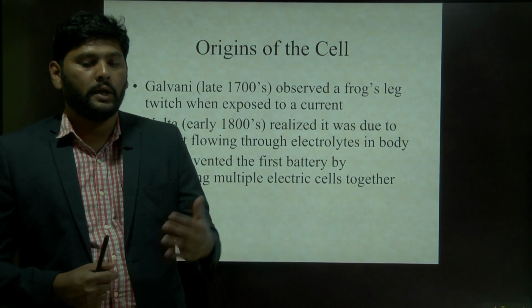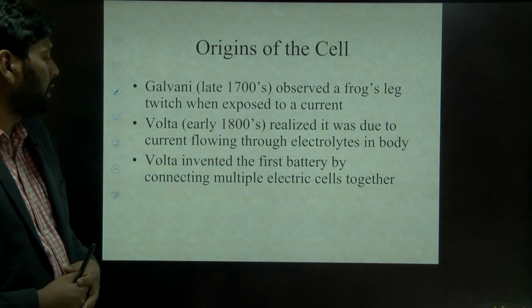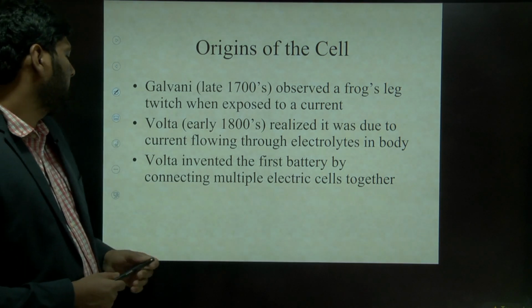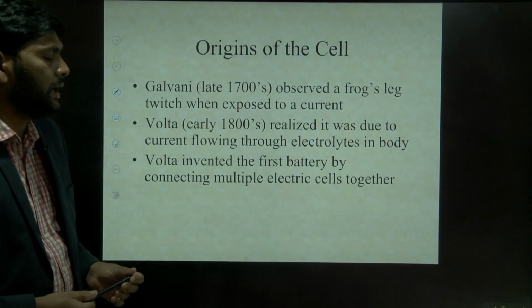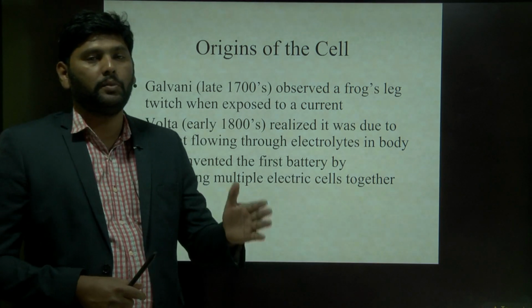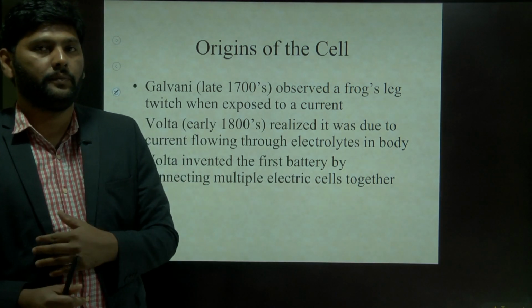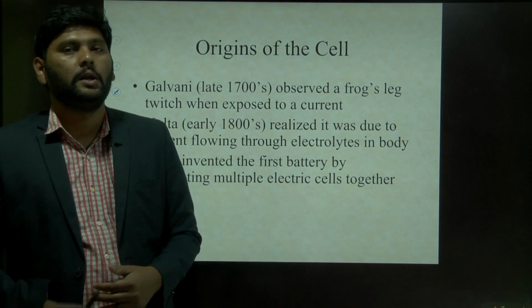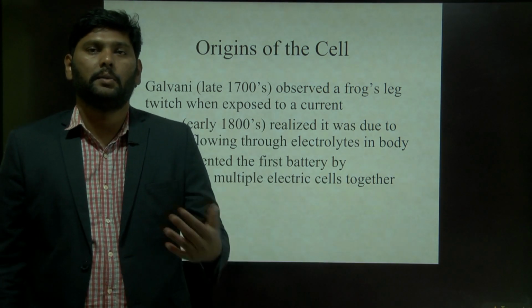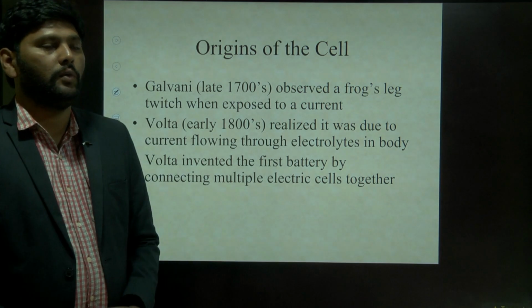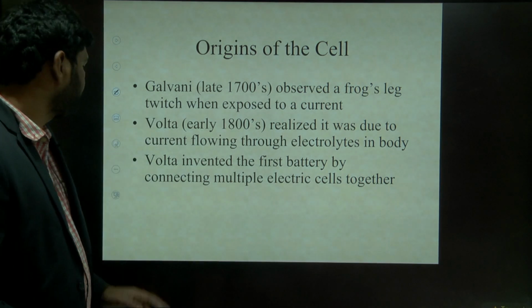So that way Volta introduced the battery, and he invented the battery by connecting multiple electrical cells. Actually, connecting multiple cells is nothing but a battery. He introduced the battery by storing energy in chemical reactions. So that way Volta became popular.